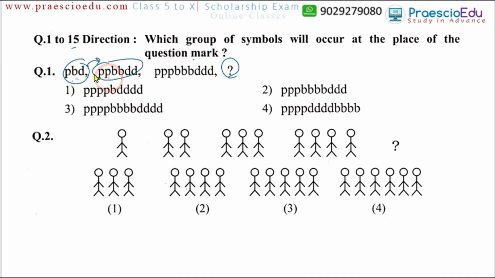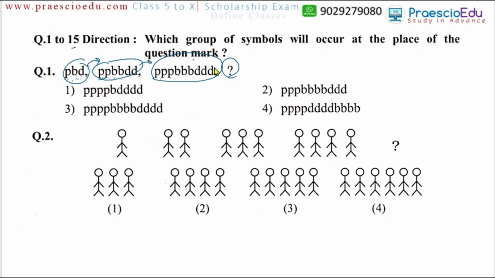Now in this question one, these are the three symbols: p, b and d. In the next term, each quantity has increased from 1 to 2. Here p is one quantity, here two quantities, like this. In the next term, the third term, there are 2 to 3 quantities. B also has 3 quantities. So every time the quantity is increasing by 1.